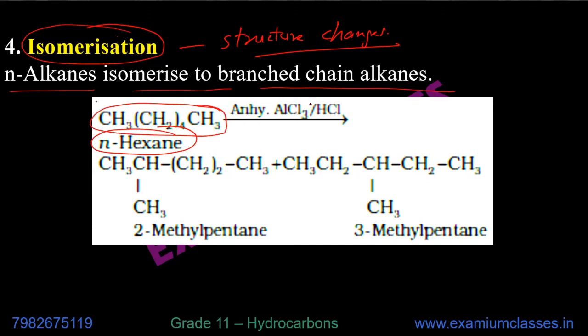In presence of anhydrous AlCl3 and HCl, these isomerize. Isomerize means some part becomes the chain. So for example, n-hexane is like this. There are 6 carbons, straight chain carbons.